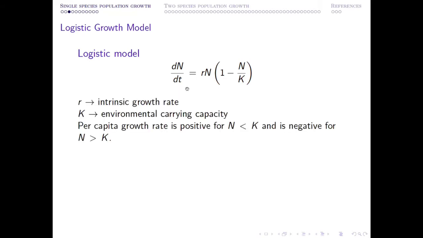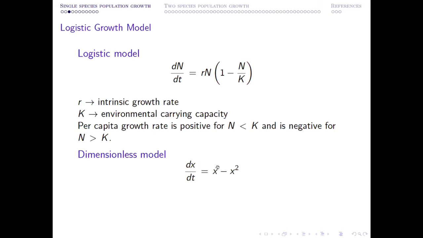Now, as I have mentioned, R is the intrinsic growth rate, K is the carrying capacity, and this is the positive and negative growth rate. If you non-dimensionalize this system, that means by rescaling N and T, you can remove these two parameters from the system, and then you will have this simple dimensionless form. Although T is written in both the equations, actually this is time with dimension, this is time without dimension. And now you have this simple nonlinear equation.